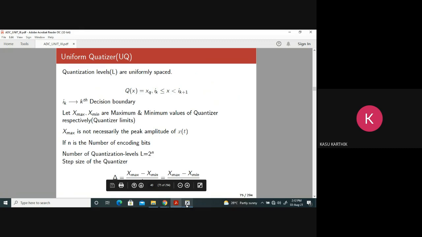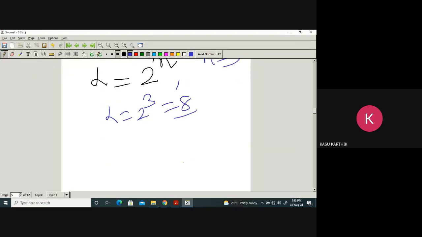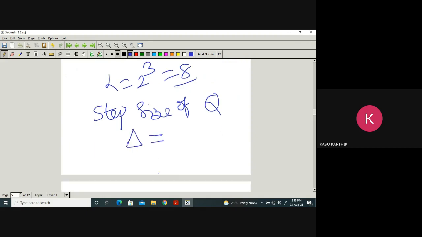Now, we have something called the step size of the quantizer. I am not writing quantizer completely, I just write Q. That is denoted with delta. What is delta?